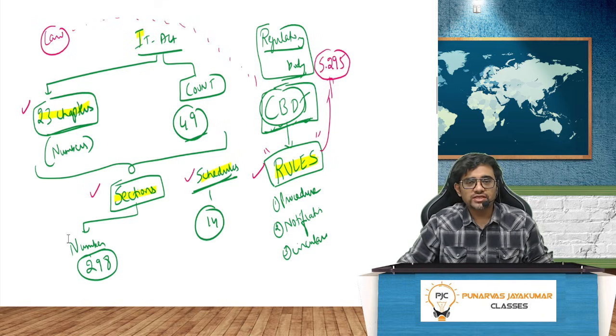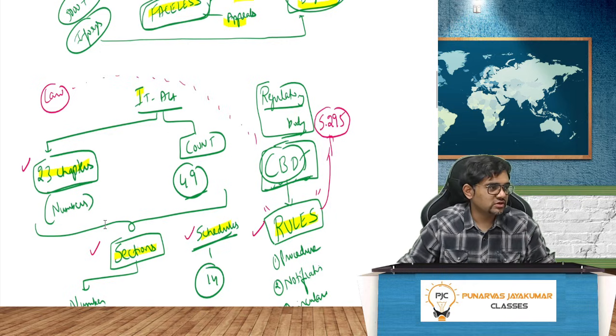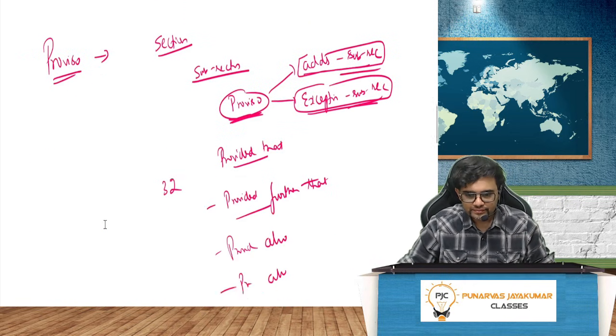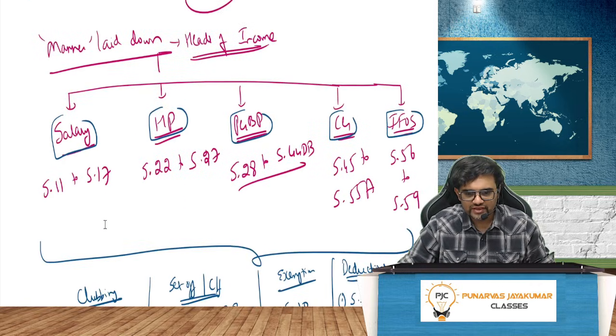The regulatory body is called the Central Board of Direct Taxes, CBDT, and they frame the rules. They frame procedures, notifications, circulars and all those things. Anyway, this is for our May 25, November 25 examination.